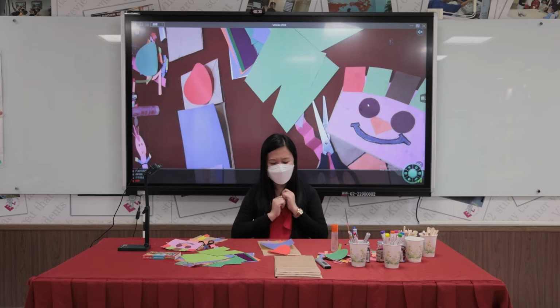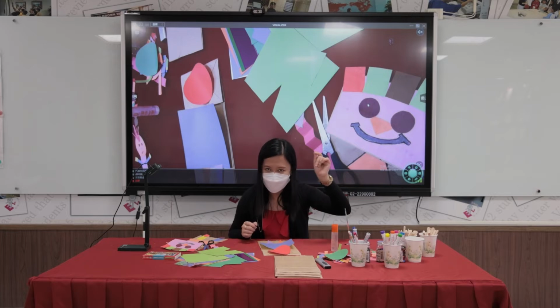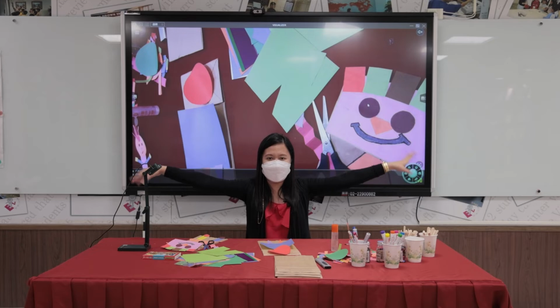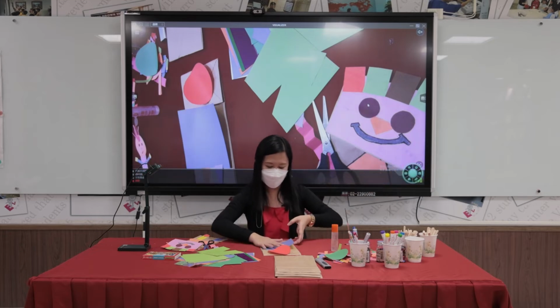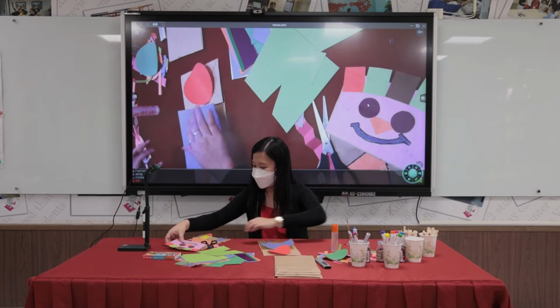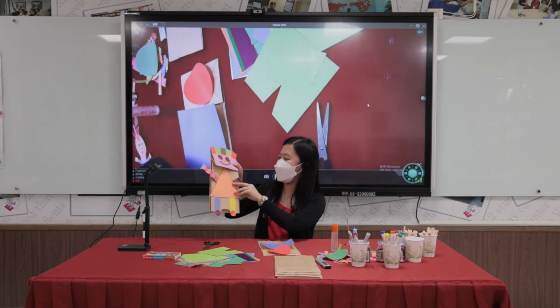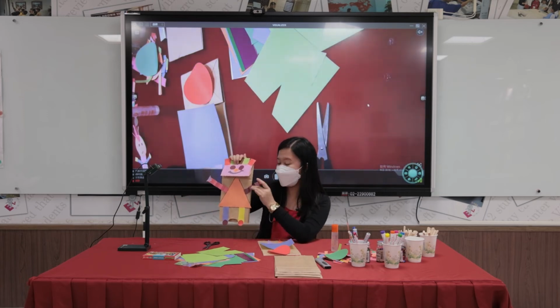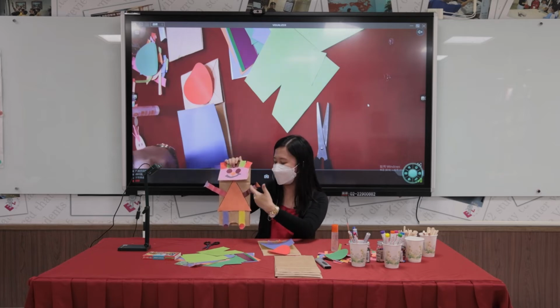Okay, so what's missing? What do you think is missing? The last thing to do, of course, we need to have the puppet's arms. Just like this one. In here, I do have an accordion arm. Accordion because you just turn it, fold it upside down.